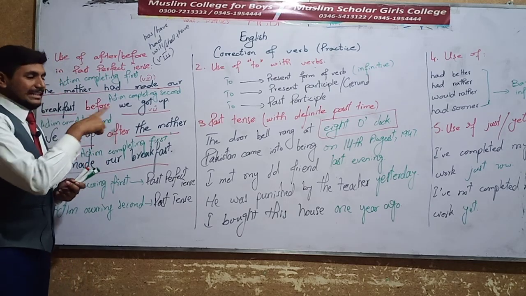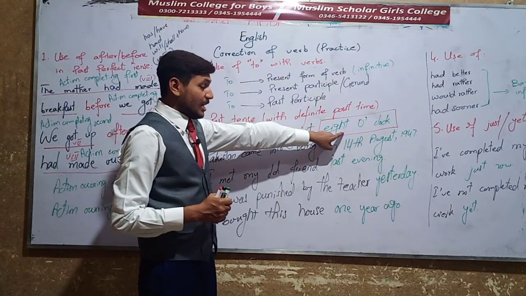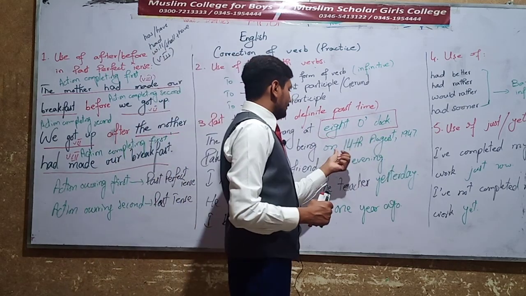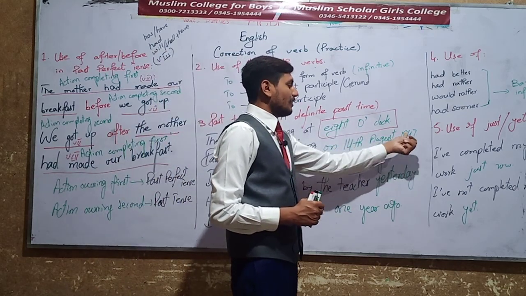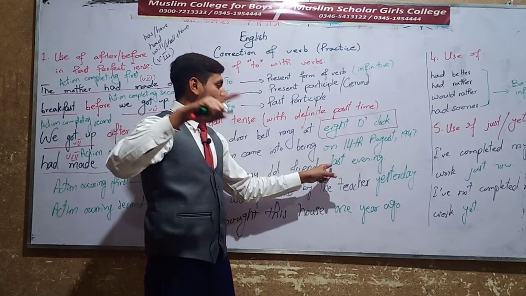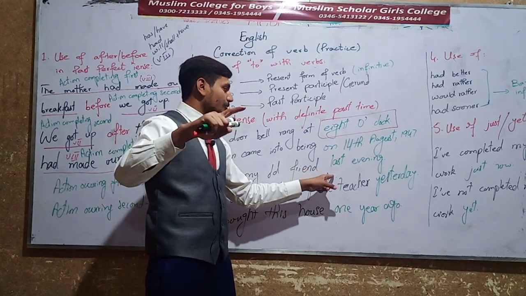Eight o'clock in the past is a definite past time. On 14th August 1947, date, month, year, is a definite past time. Last evening, the evening which has gone by.